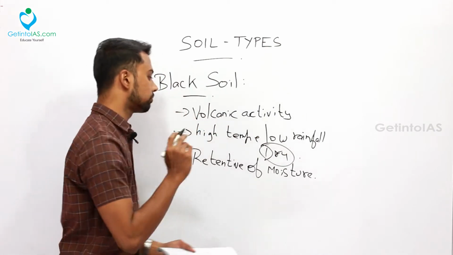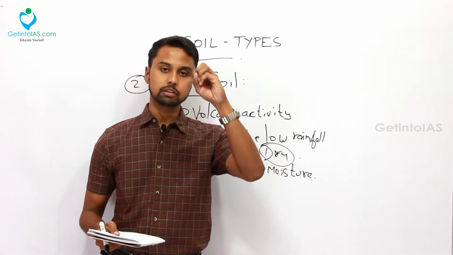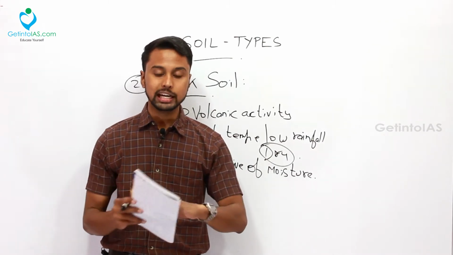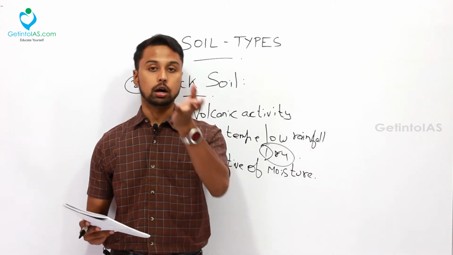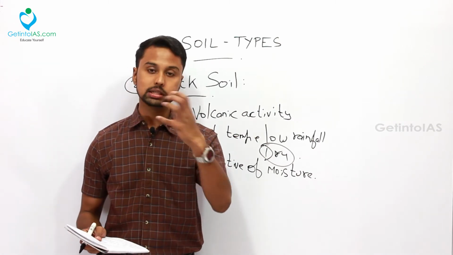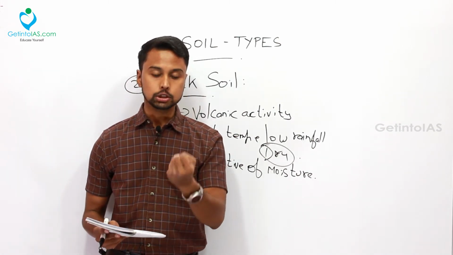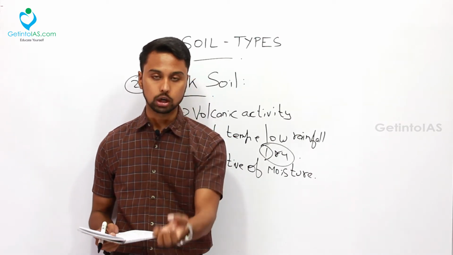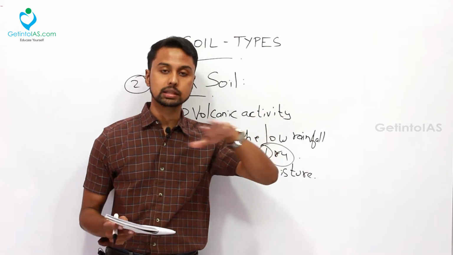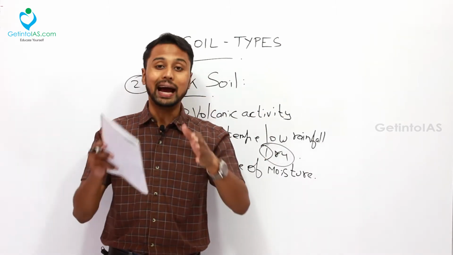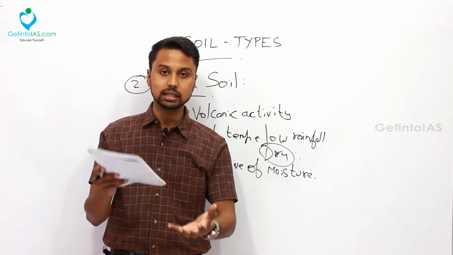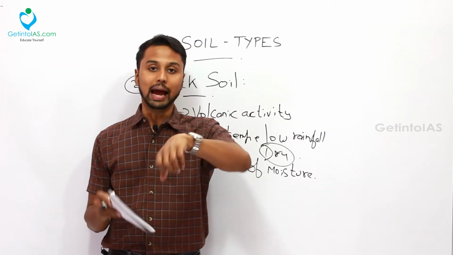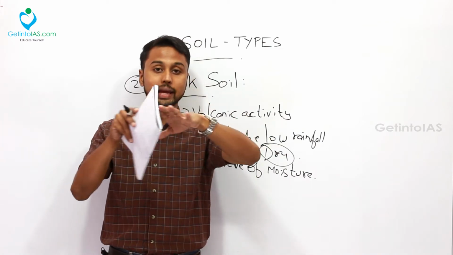So what is the retention of moisture? During the wet season, this black soil will expand. It will swell very much. But on the other hand, when it is a dry region, this soil will squeeze inside. The soil present in the upper layer will go down, and the upper layer becomes very dry and expands. During the wet season it will squeeze. During the dry season the soil will go inside and the layer present in the upper part will expand, and you